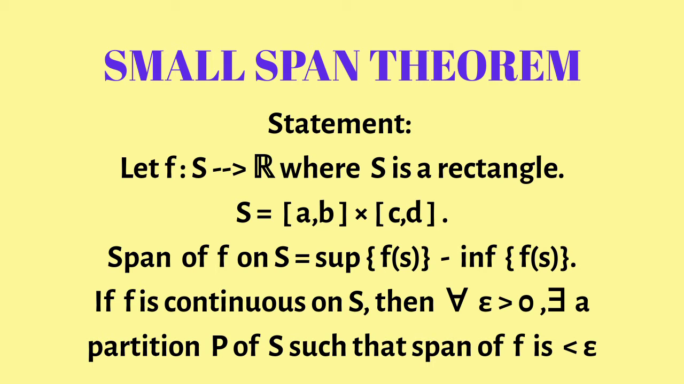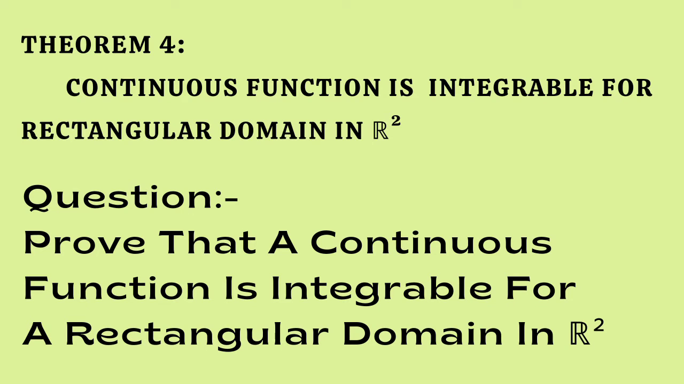The statement says, let f be a function from S to R where S is a rectangle equal to AB cross CD, and the span of f on S is the supremum of f of S minus the infimum of f of S. Now the statement is that if f is continuous on S, then for all epsilon greater than 0 there exists a partition of S called P such that the span of f is less than epsilon. Theorem 4 is that a continuous function is integrable for a rectangular domain in R2, and the question will come: prove that a continuous function is integrable for a rectangular domain in R2.